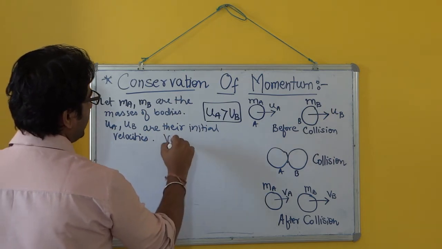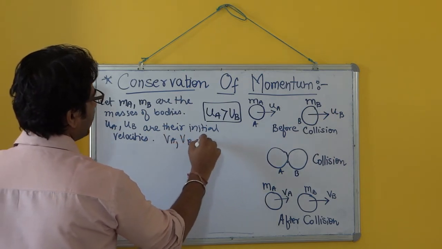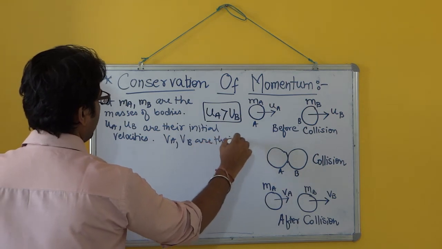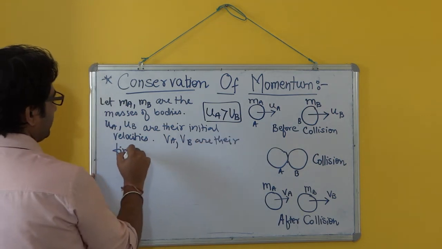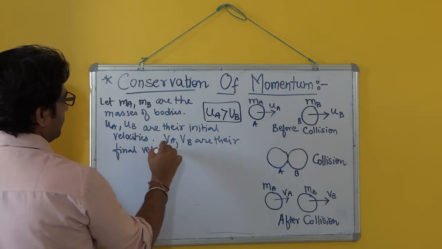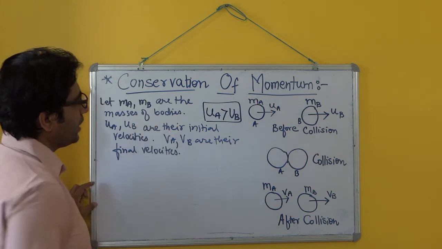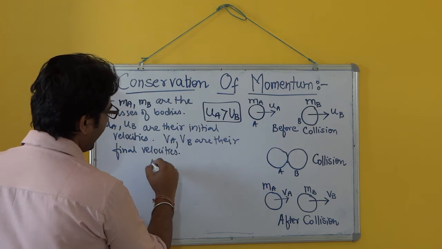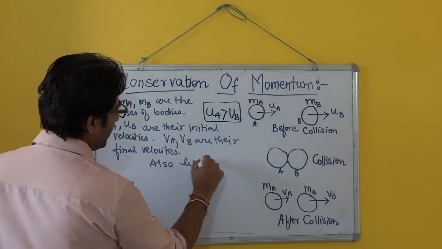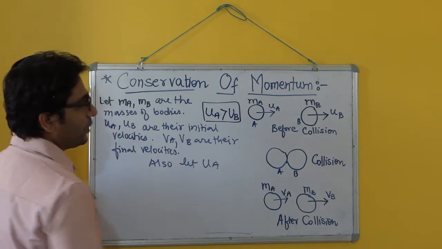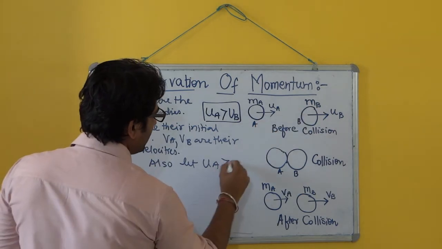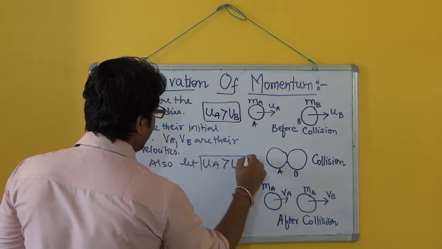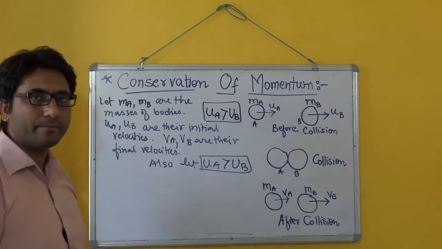Finally, VA, VB are their final velocities. Also let the initial velocity of the first body be more than the velocity of the second body.